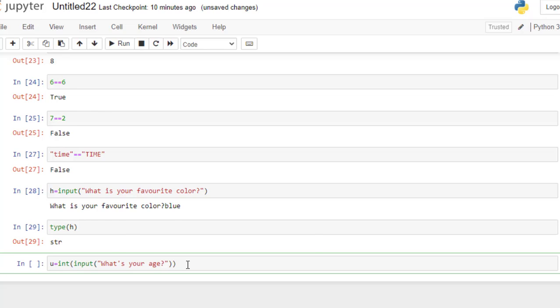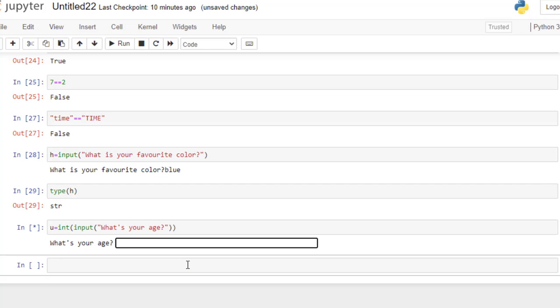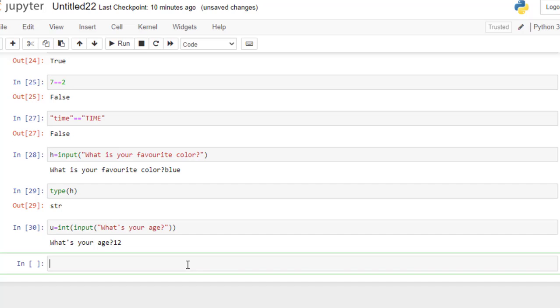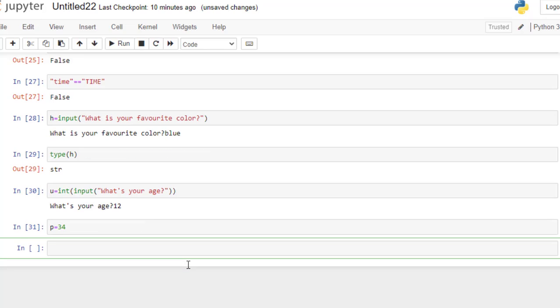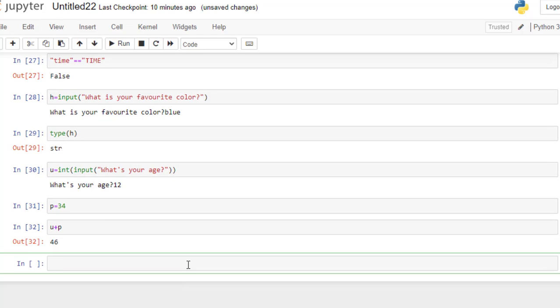Whatever input I give will be stored in the form of an integer, which I can use for further calculations. Suppose I store a value of p equal to 34. Now I want to add the value of my age plus this value. What will I get? I'll get 46. So this was my desired output.